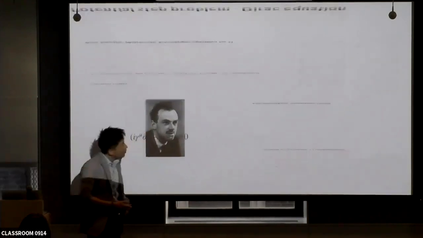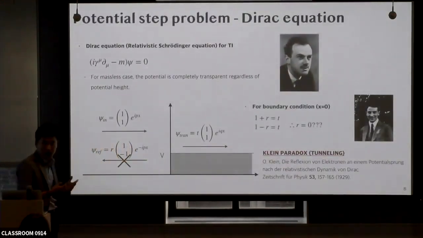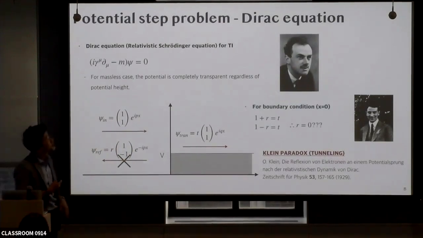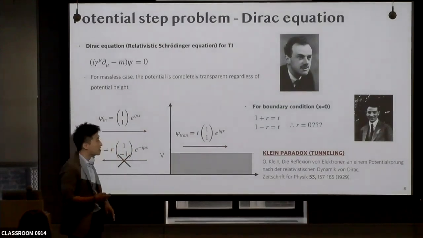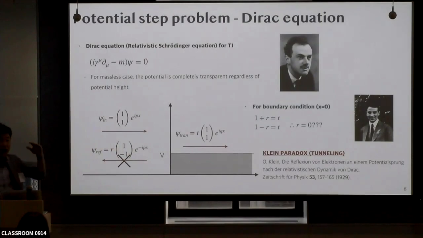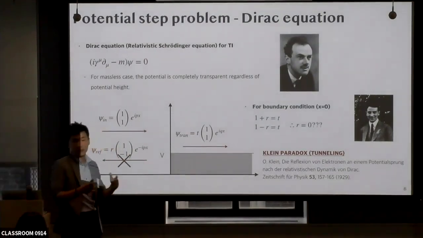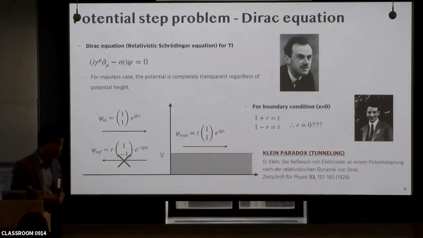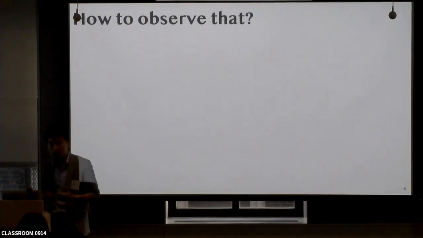And after that, Oskar Klein did the same thing that we just solved with the Schrödinger equation. He tried to solve the quantum step problem with the Dirac equation. And then he realized that the reflection coefficient is always zero, regardless of the height of the potential step, which is known as the Klein paradox. So basically, in the relativistic quantum realm, the reflection coefficient should always be zero. So now we have to think about how to observe that.